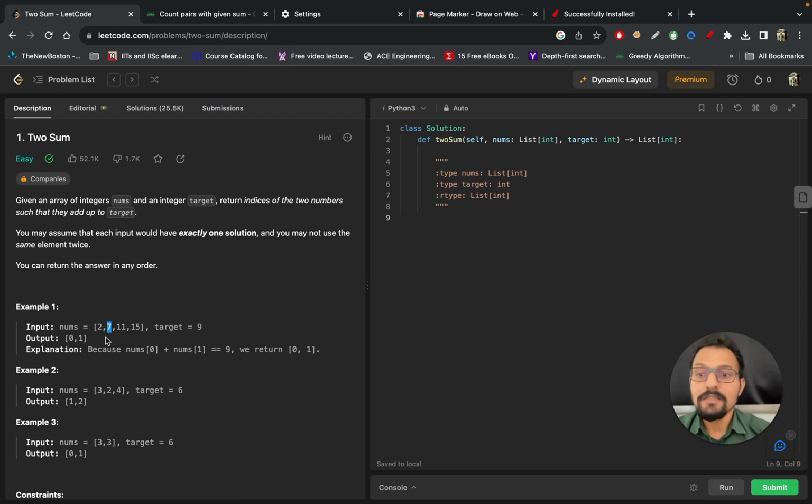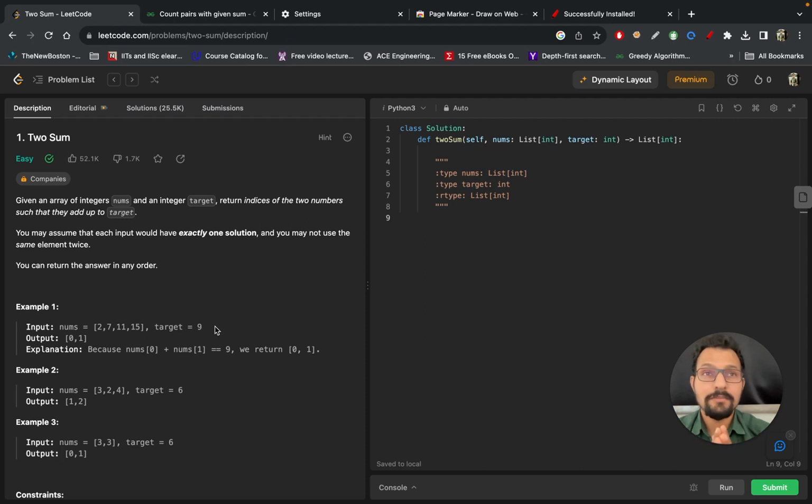and if that 7 is found, then you will return it. Now this is why I'm calling it a brute force. If you see the time complexity, you are fixing one element and then searching for 7 in the entire list again. The searching for 7 is order n, and if you are doing this for each element, then it is n into n, so it is an n square approach.